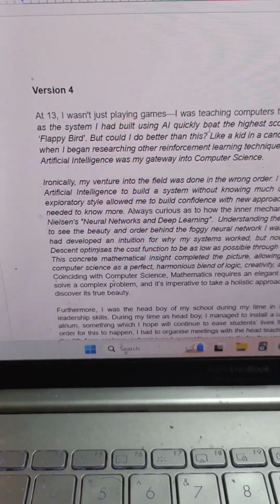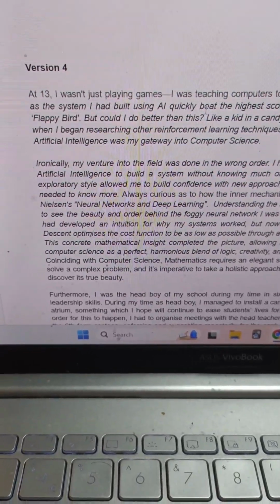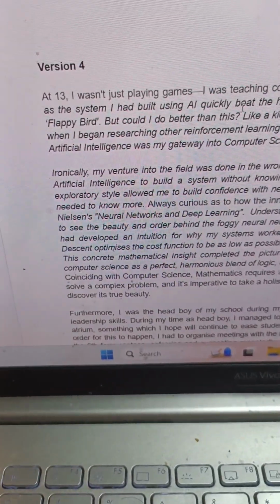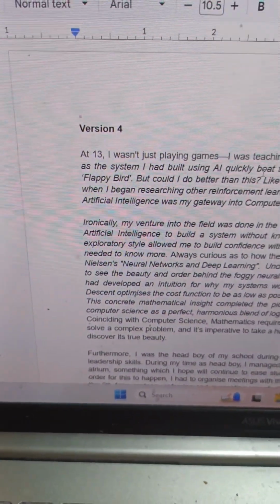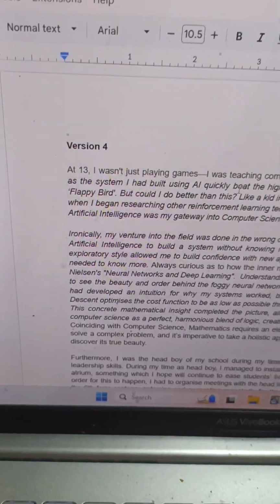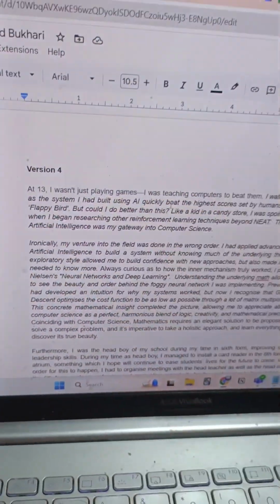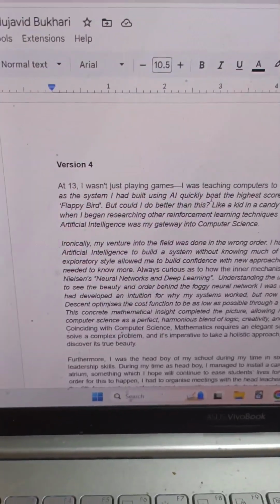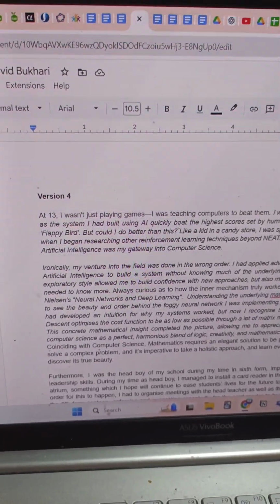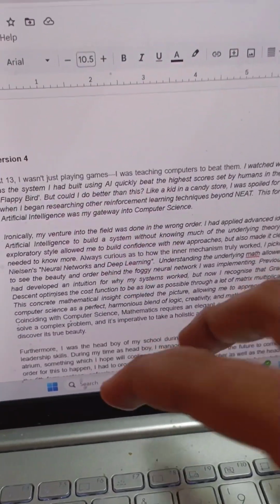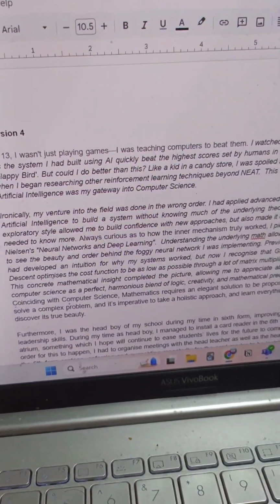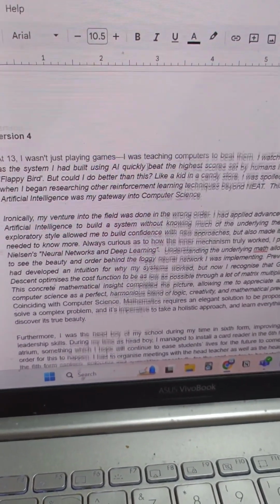Okay, so this is the final couple of days now before I have to submit my personal statement in. Today is the 1st of October, and I have to submit my personal statement on the 4th, 5th, 6th of October, something like that. And I know it just says version 4, but I'm pretty sure this is like version 13 or even 14 at this point because of how many times I had to. This is a new document that I had to make because there were so many versions that I could not keep track of it.